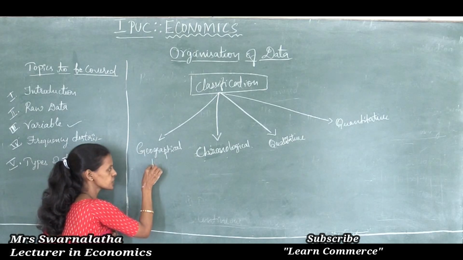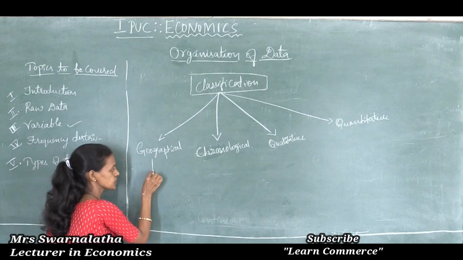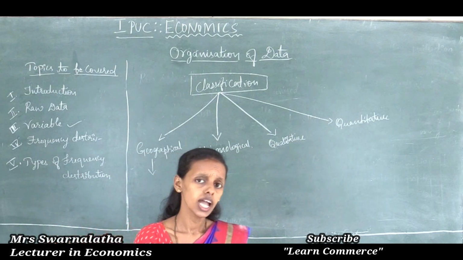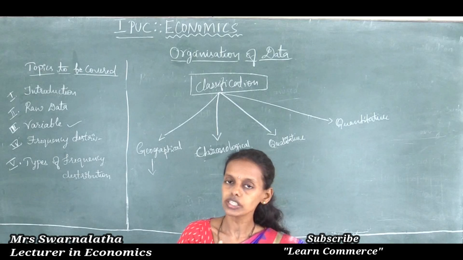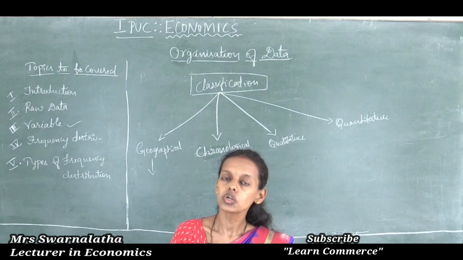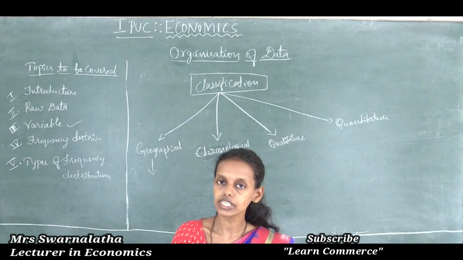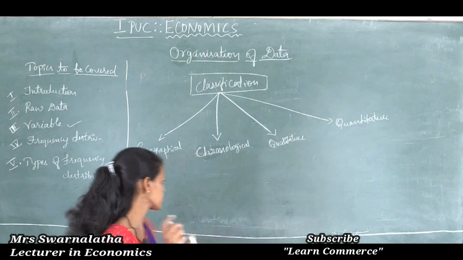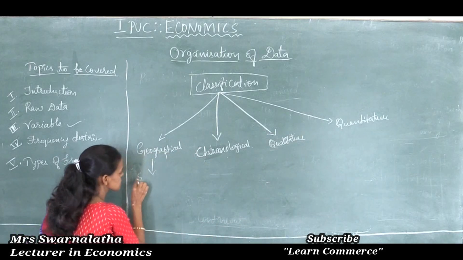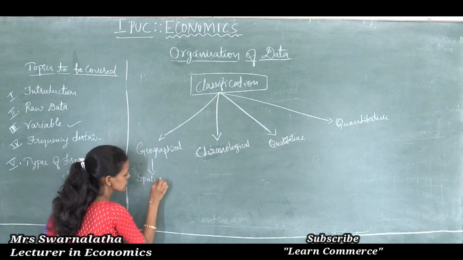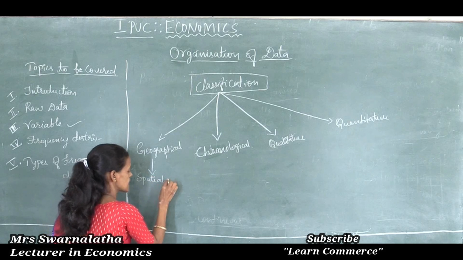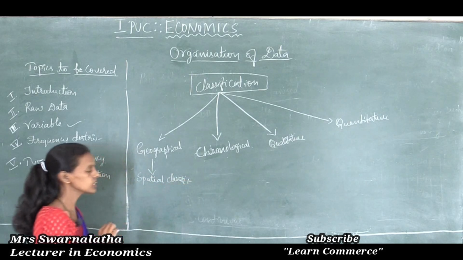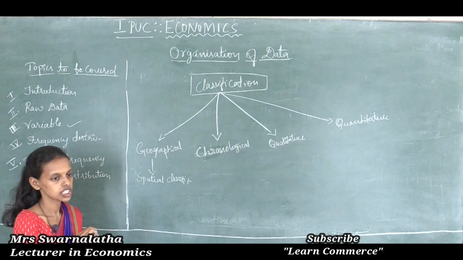Let us see what is geographical classification. Geographical classification is nothing but, students, classifying the data on the basis of a particular location or geographical area. It is also called spatial classification.